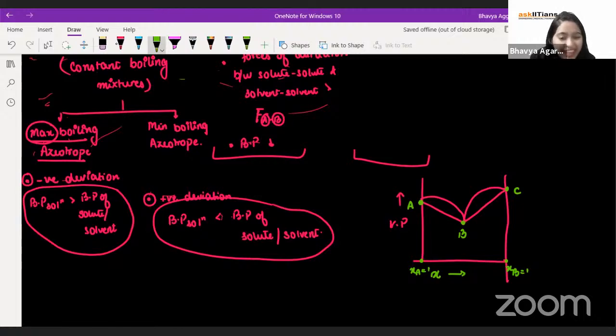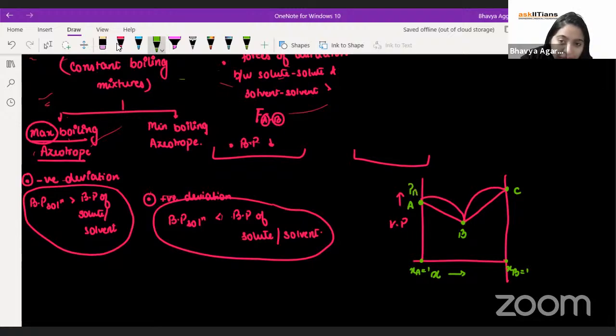Where point A refers? Boiling point. No, children, temperature is not anywhere here.